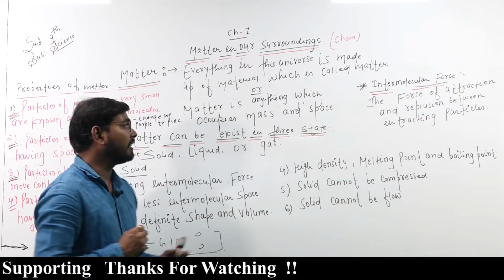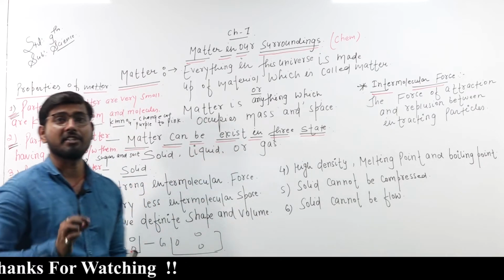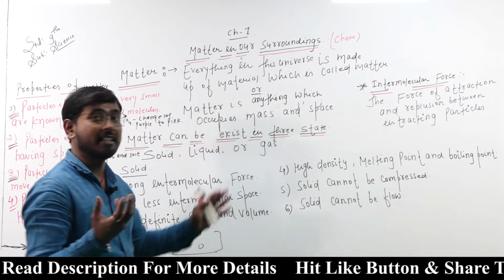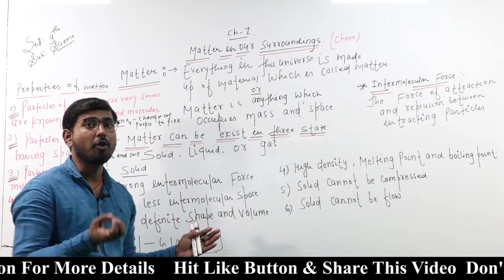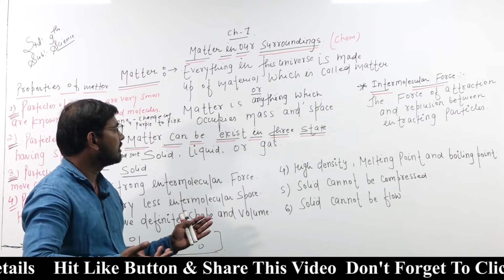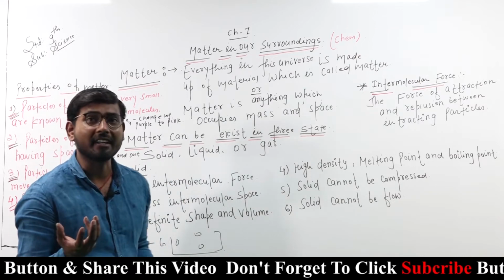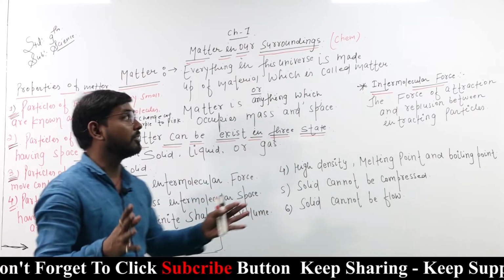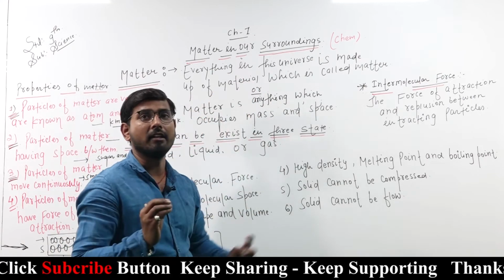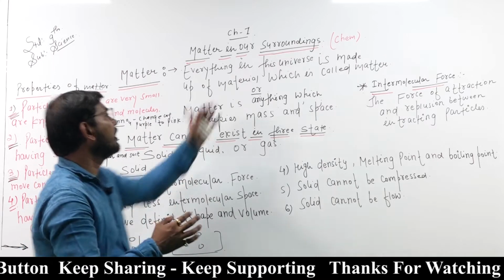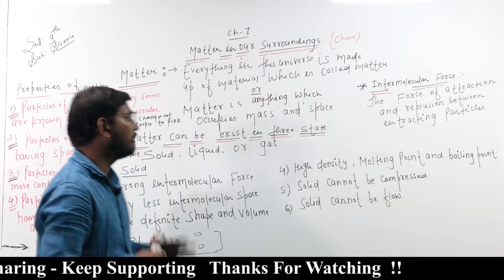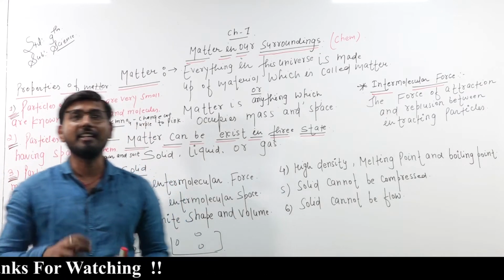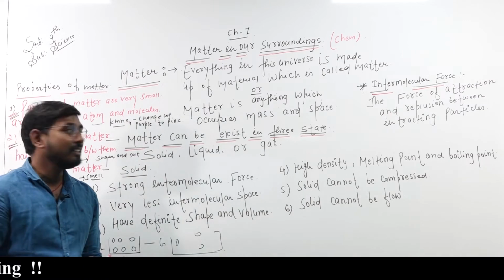Now, we can also define it another way: matter is anything which occupies mass and space. That is also known as matter. So to define matter, the first definition is that everything in the whole universe which is made up of material is called matter. Another definition: matter is anything which occupies mass and space.